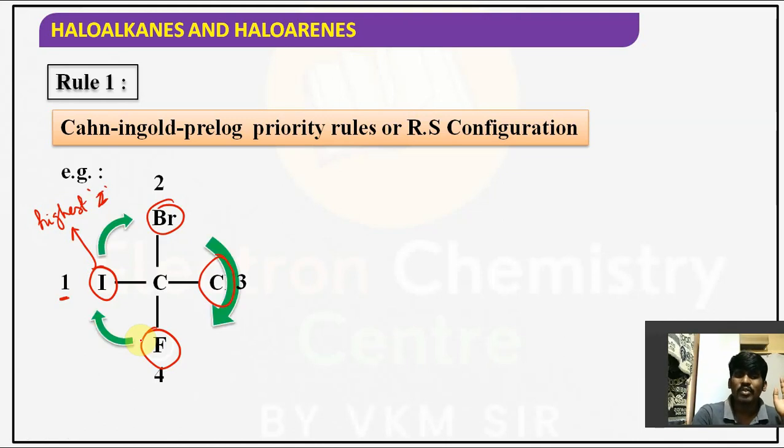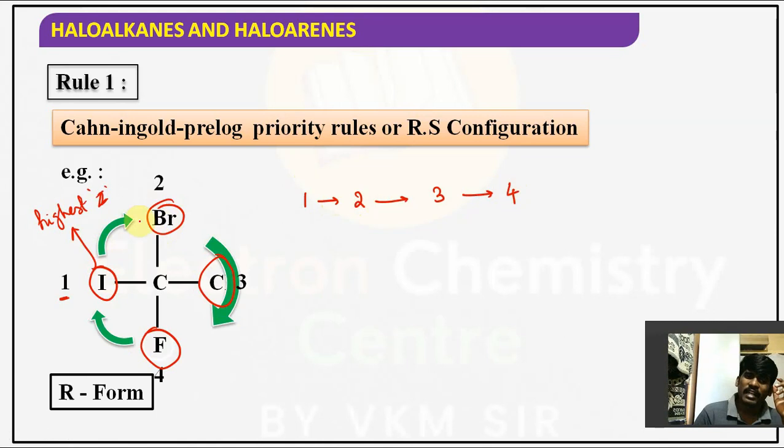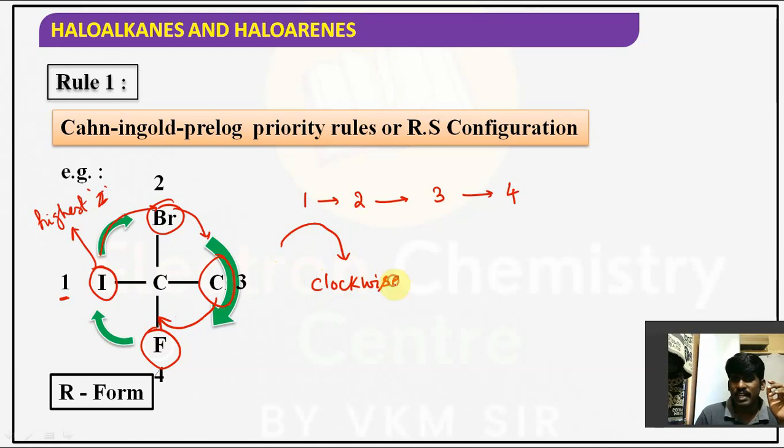And then you have to check how it is moving, like 1 to 2, 2 to 3, 3 to 4. You have to see the direction. Now observe, I to Br means 1 to 2, 2 to 3 and 3 to 4. This direction is clockwise. So after assigning the priorities, if you are moving from 1 to 2, 2 to 3, 3 to 4, and this direction is clockwise, then the configuration is given as R.